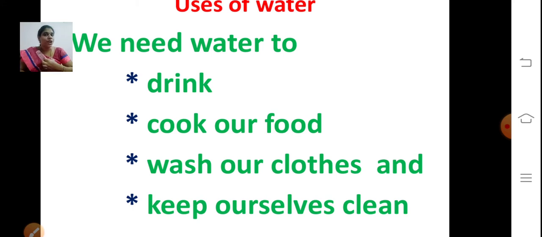How will you wash your clothes? With water, isn't it? So how will your mother wash your clothes? With water. So we wash our clothes and keep ourselves clean. How will you take bath daily? With water, isn't it? So we need water to drink, cook our food, wash our clothes and keep ourselves clean.